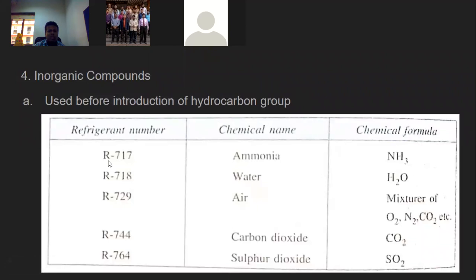Some of the refrigerants I have listed here are R717, R718, R729, R744, R764. The chemical names are ammonia, water, air, carbon dioxide, and sulfur dioxide, and you can see the chemical compositions for them.